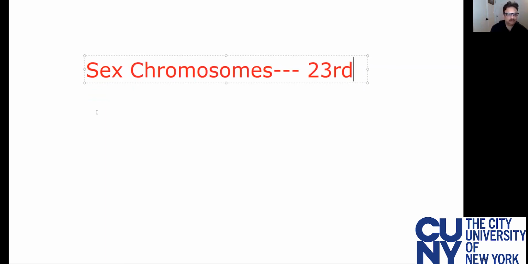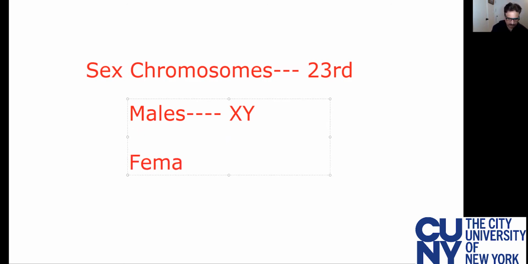Because in males, this 23rd chromosome is X and Y, and in human females, this sex chromosome is X and X.